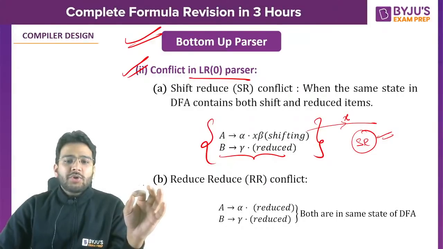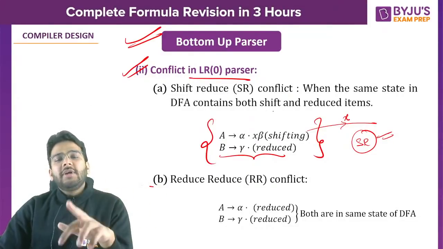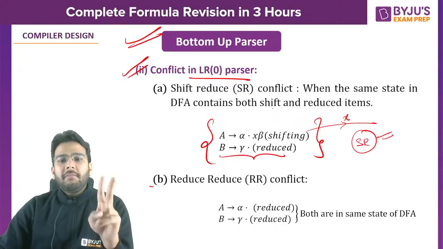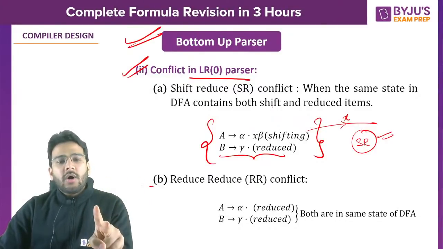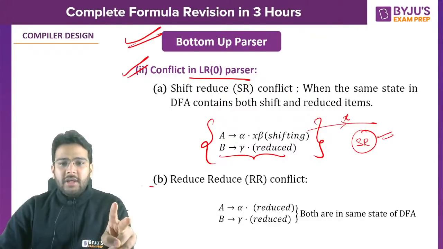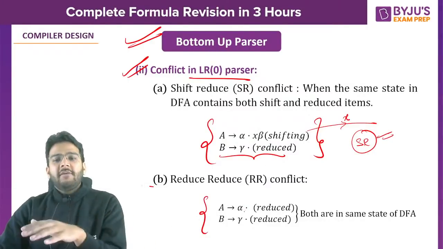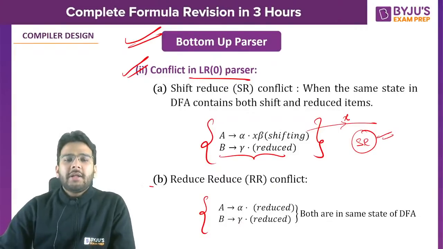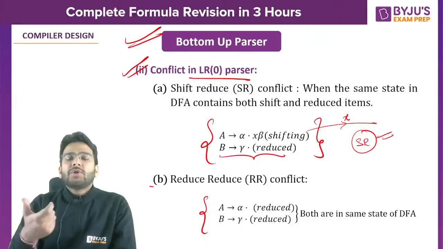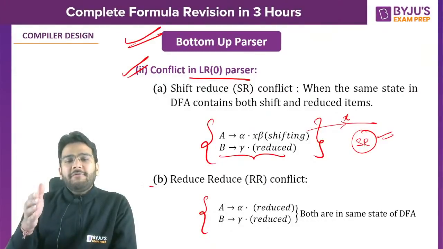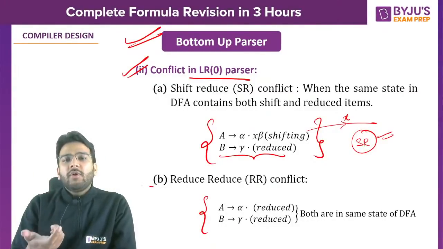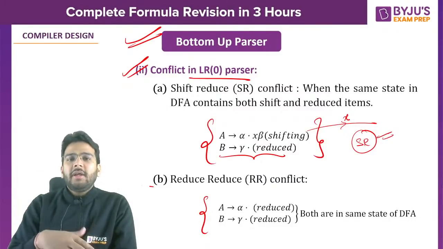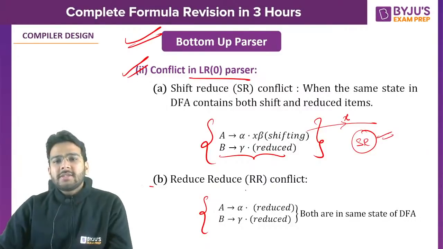What about the next conflict? RR conflict. If in the same state in the DFA you are having two reduce items, then also we can say RR conflict is present. As you can see in this example, A derives alpha dot, B derives gamma dot. Both are reduce items, right? What is a reduce item? Dot is present at the end, so that is a reduce item. If dot is present in between, we call it a shift item. If dot is present in the beginning, then we call it a start item. So there are some concepts there.